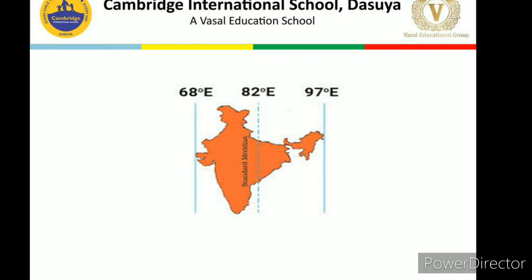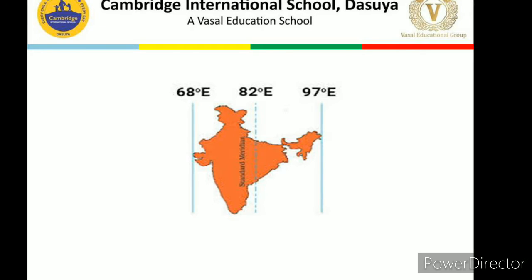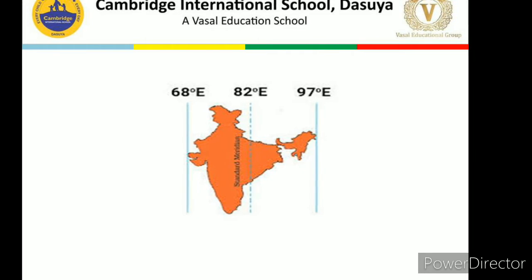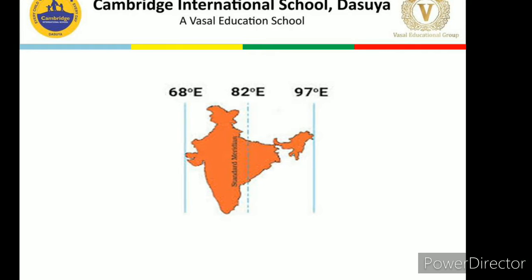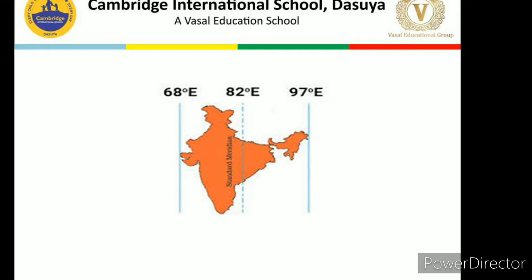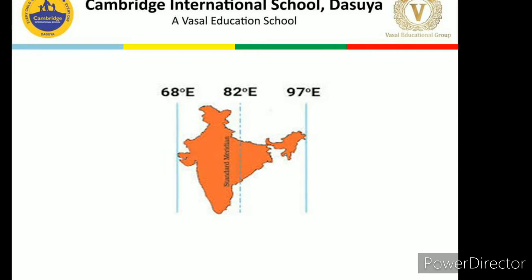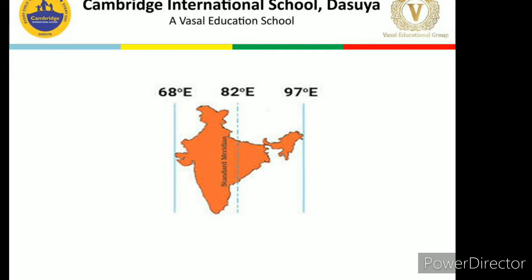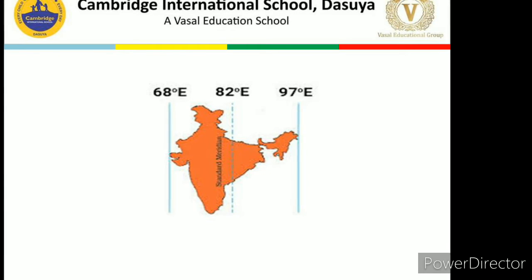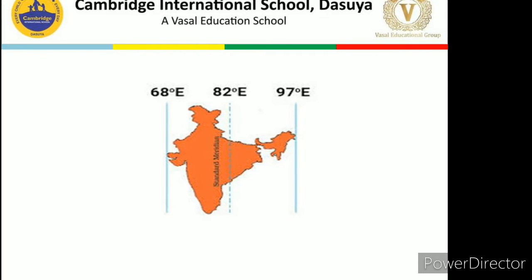So out of all these longitudes, we have taken one as the standard meridian, and whatever the local time this standard meridian has, that is considered as the standard time for the whole country. So dear children, that's all about the standard time and why we have the standard time. I hope I have made it clear.